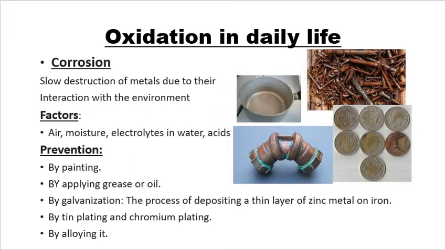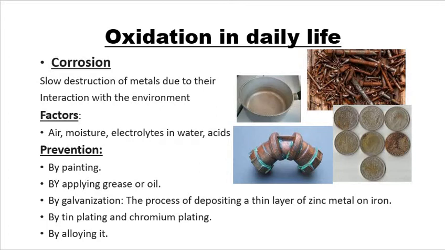And we can say, children, during the corrosion of iron, the metal is oxidized by oxygen of air and in the presence of moisture also to form hydrated oxide of iron, which is called rust. And if I tell you the formula of rust, it is Fe2O3.xH2O. It is hydrated iron oxide.